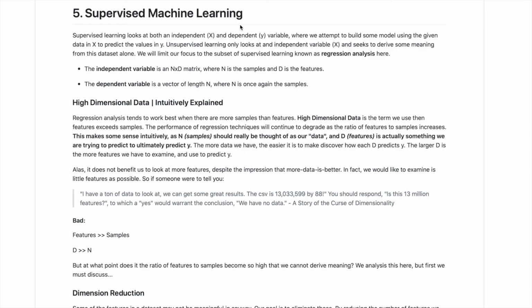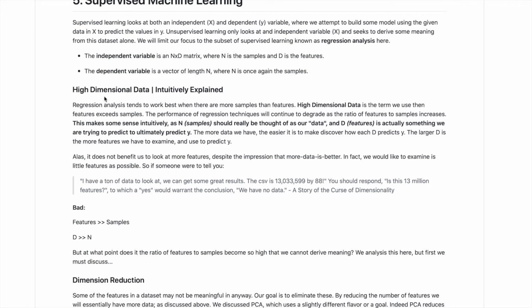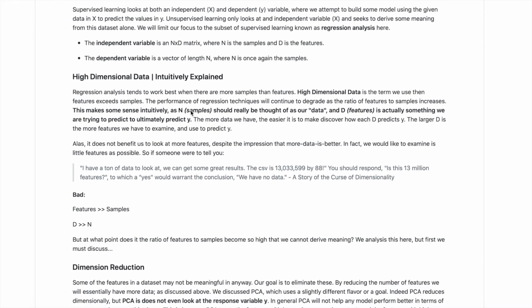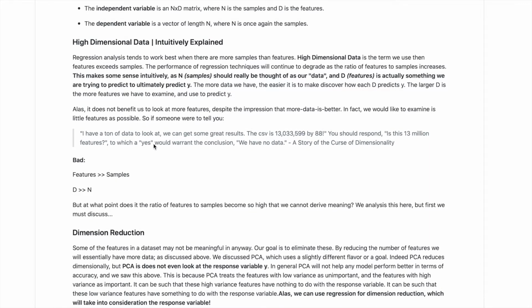In supervised learning, we're going to be looking at the dependent variable y as well to try to tackle this problem of high dimensional data. Intuitively, I like to think of the samples as being the actual data, whereas the features are something that we have to solve for, to ultimately predict y. So it's quite burdensome to have a lot of features because that's just something we have to solve for. That's not really having more data at all.